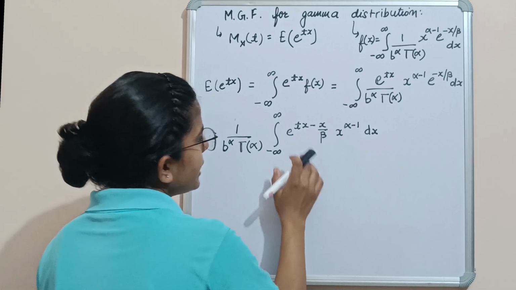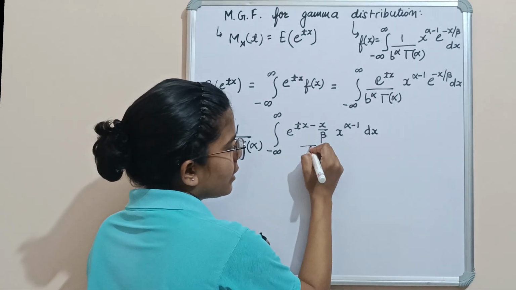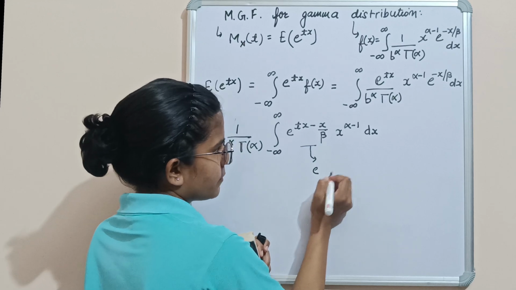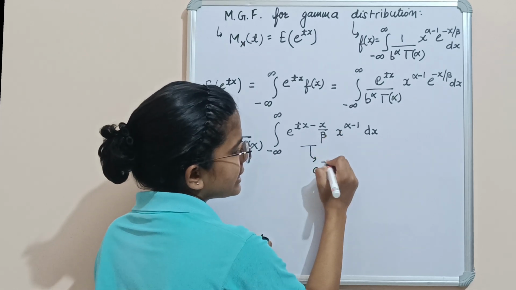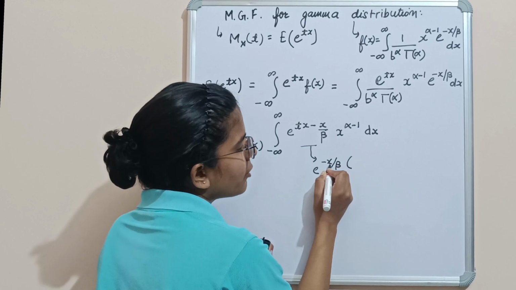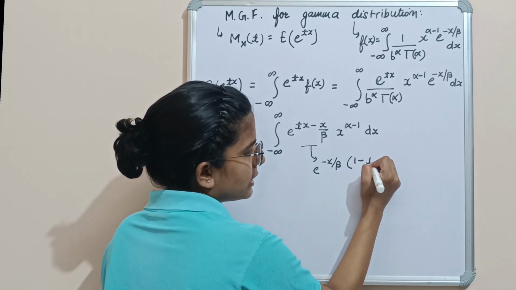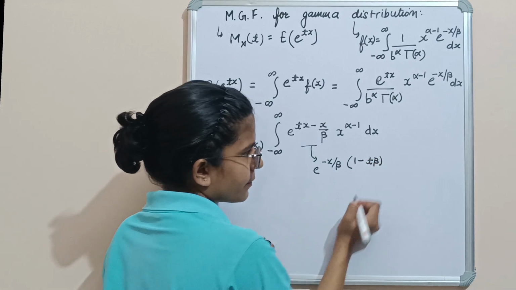Now we can write this expression as e raised to power, if we take minus x by beta common, e raised to power minus x by beta into 1 minus t beta.